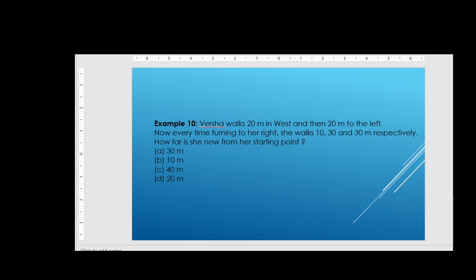Right friends, so next we move further to the last question of this video. If you have any doubts, please let me know in the comment section and I'll take up your doubts friends. Here Varsha walks 20 meters in the west, first of all let us write 20 meters in the west, and then 20 meters to her left. Now every time she turns to her right, she walks 10, 30, 30 respectively.